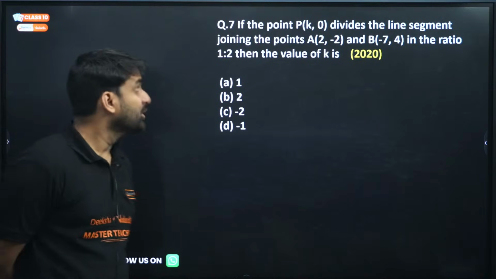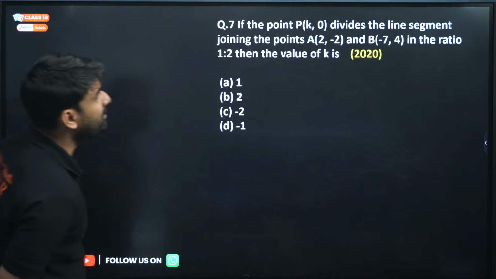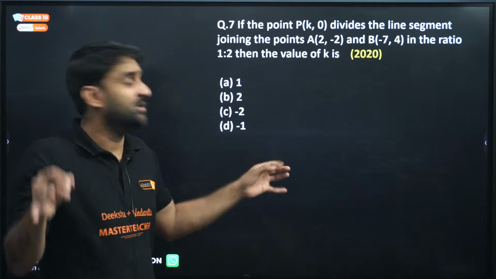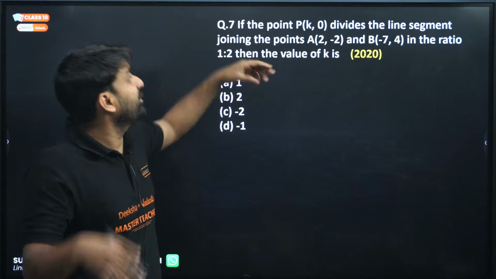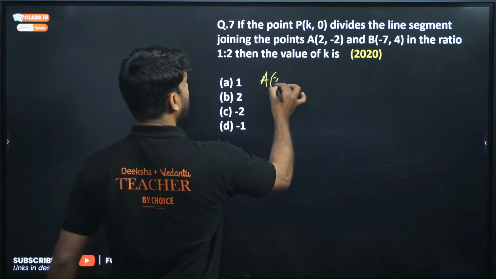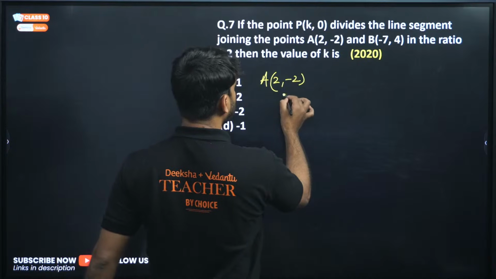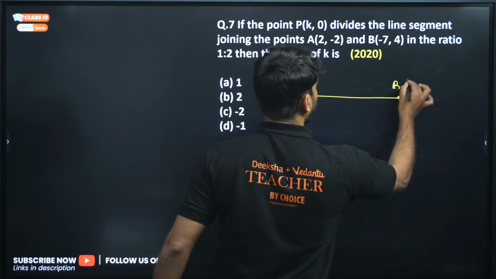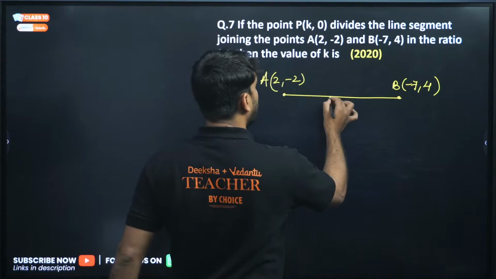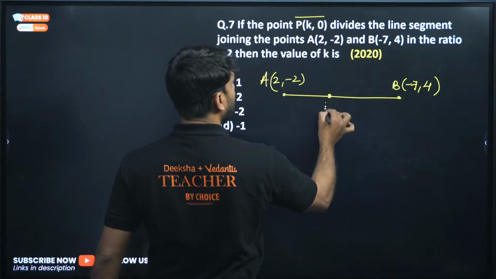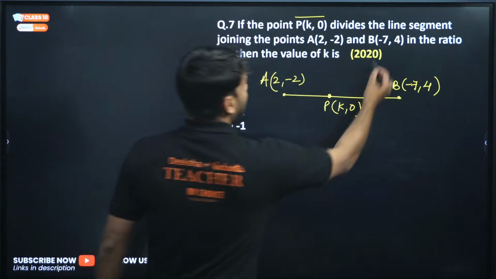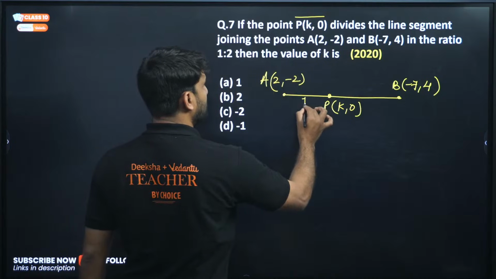Let's do the question. If the point P(K, 0) divides the line segment A(2, -2) and B(-7, 4) in the ratio 1:2. First read the question carefully and draw the situation. There are two points A and B, and AB is divided by the point P, whose coordinate is (K, 0), in the ratio 1:2.